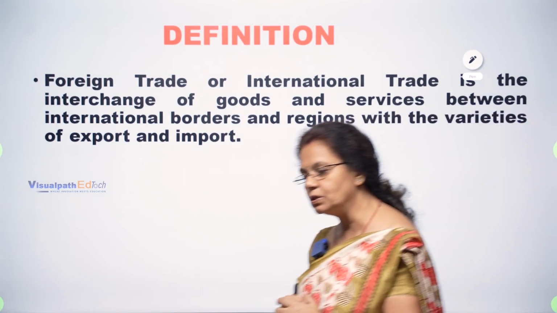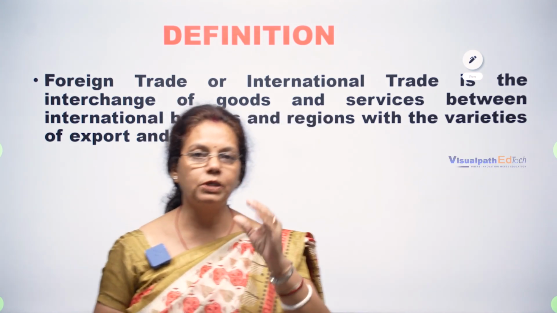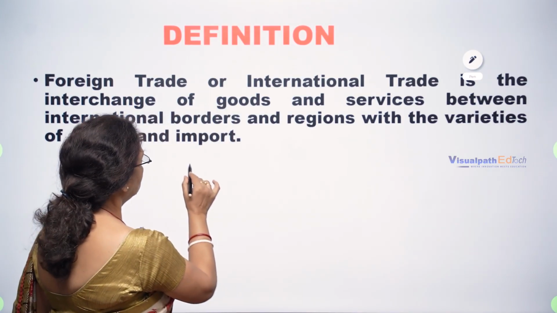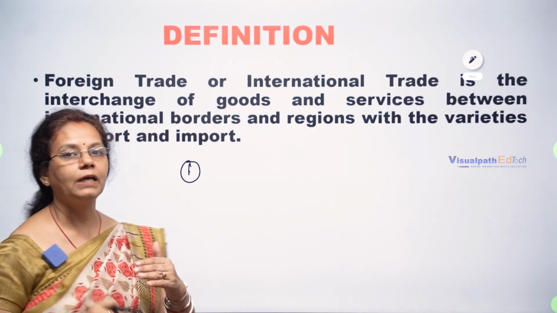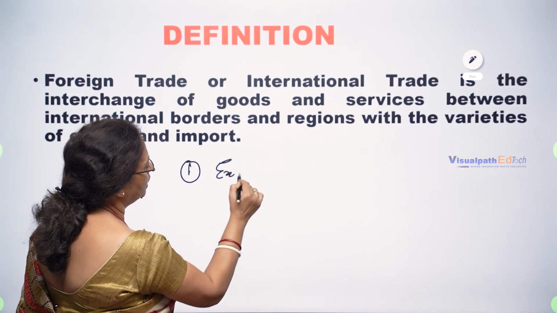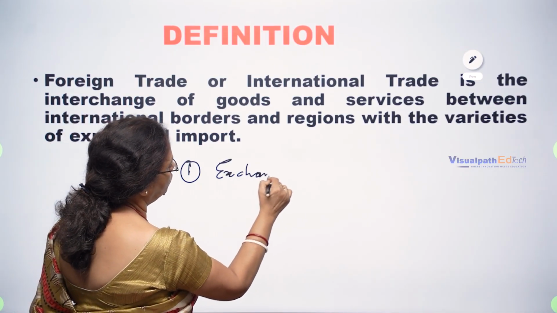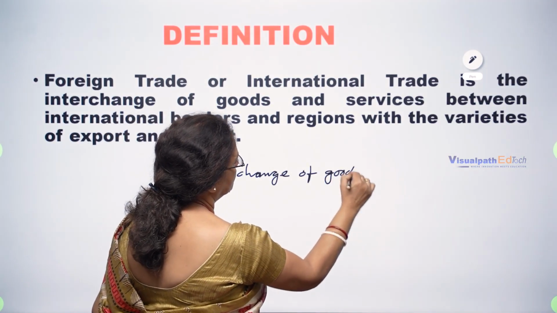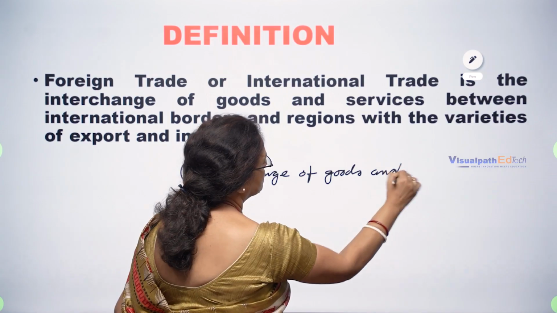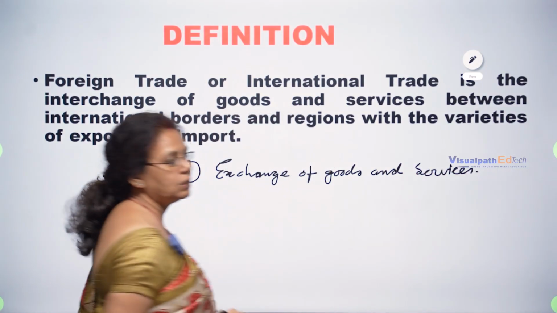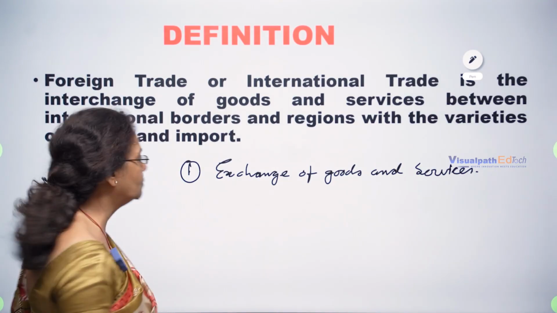So what are the points we have to stress over here? What are the points we get for foreign trade? It is nothing but an exchange of goods and services. Point-wise, try to remember: foreign trade is an exchange of goods and services.